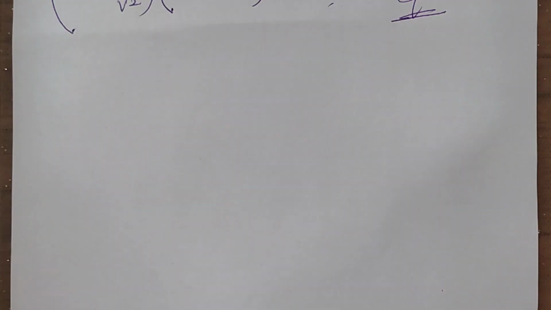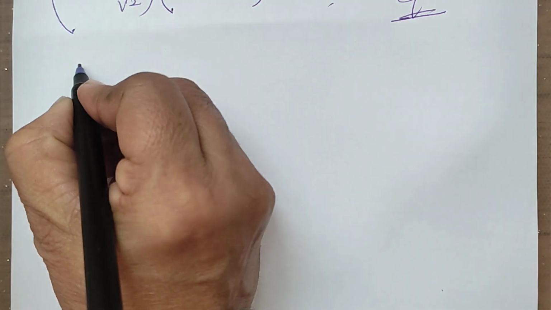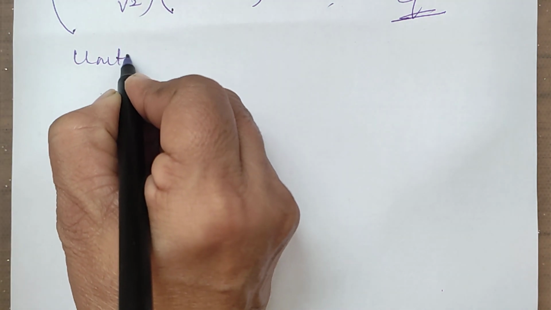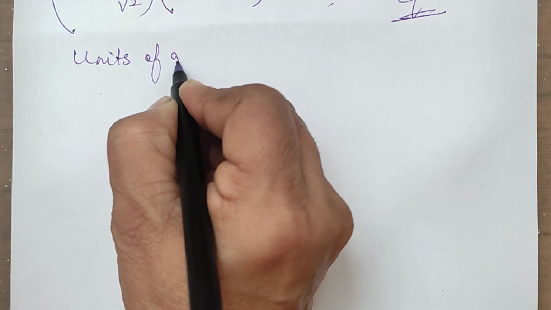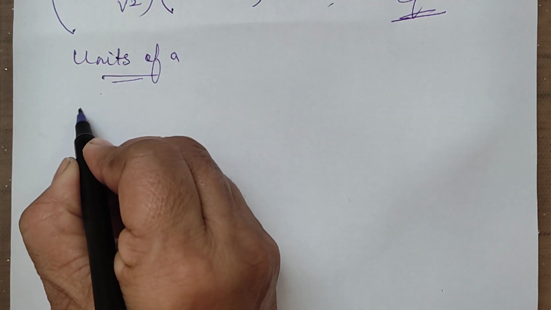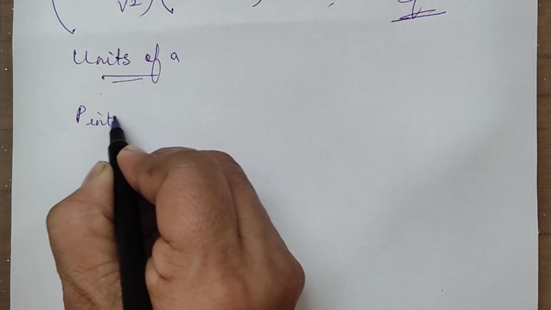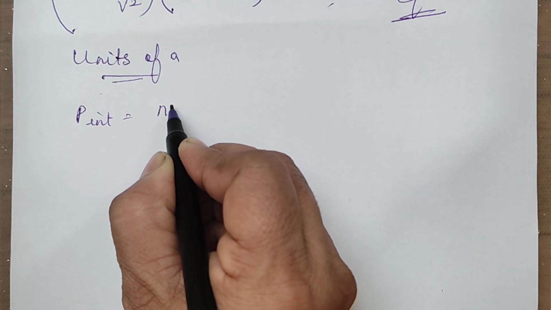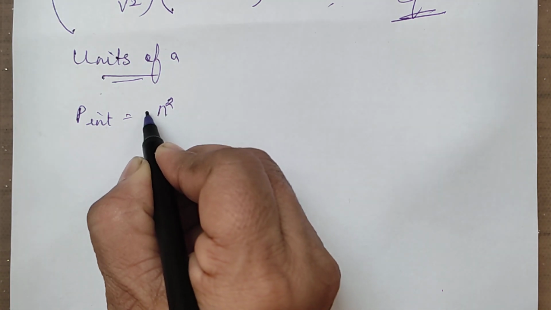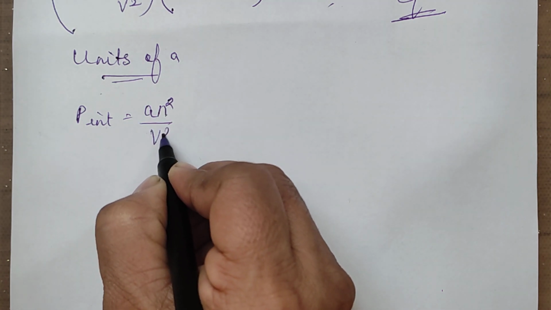Now let's talk about the units of a. It is a sort of pressure only. What was that formula? P internal is equal to an²/V².